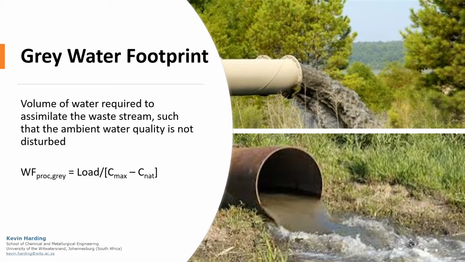While blue and green water are real numbers, the grey water footprint is a theoretical value or a virtual water which is equal to the amount of water required to dilute a wastewater stream such that the quality would not be disturbed. Given by the formula here, the value is calculated based on the largest pollutant in the flow. The total water footprint is then the sum of the blue, green, and grey waters.